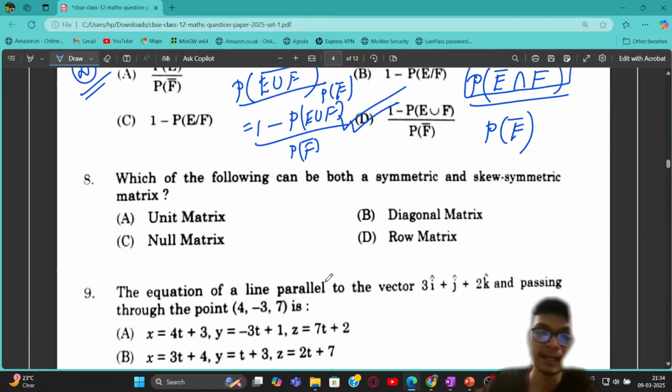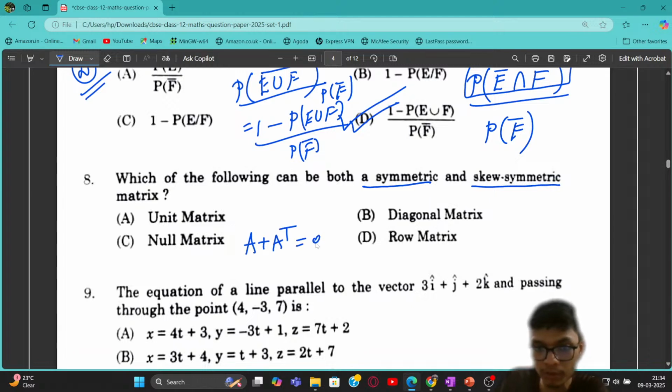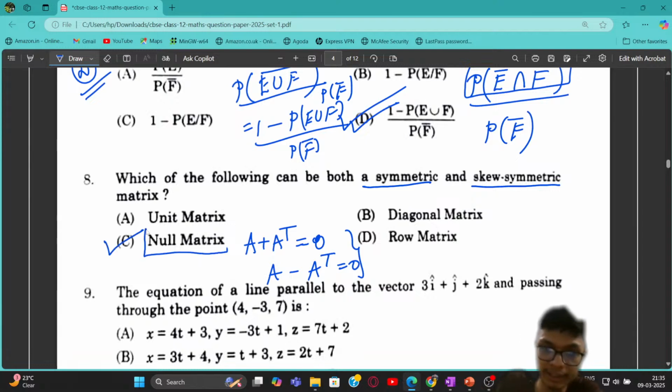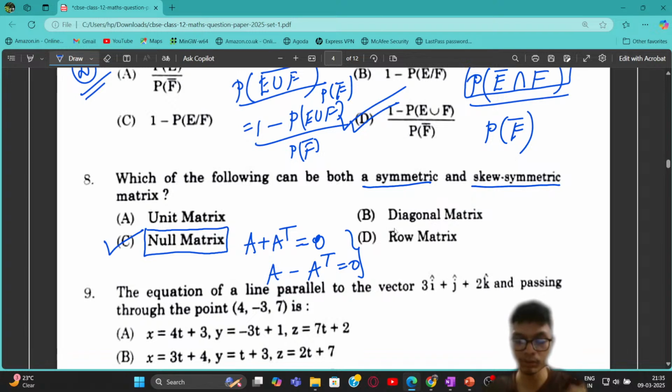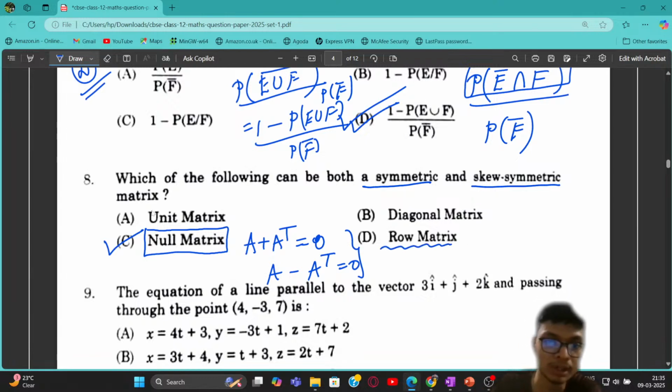Again, a simple problem. It says a matrix that is both symmetric as well as skew symmetric. So A plus A transpose is equal to null matrix, as well as A minus A transpose is also equal to null matrix. So from here, the only solution for this square matrix A is going to be the null matrix, right? If it is a null matrix, then it is both skew symmetric as well as symmetric. You can check that if we have a diagonal matrix, then it is not skew symmetric. It may be symmetric, right? And even if we have a unit matrix, it is going to be symmetric but not skew symmetric, right? A row matrix is not a square matrix, so that doesn't come under the symmetric or skew symmetric case. So you can see option number C is going to be the correct answer, right? Let's now move to the next problem.